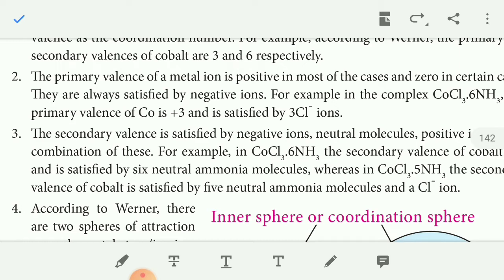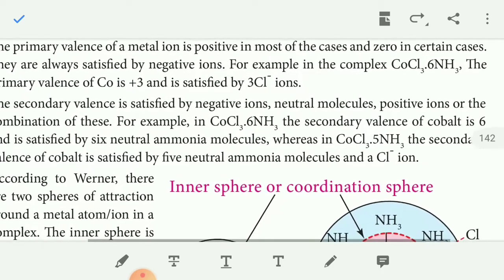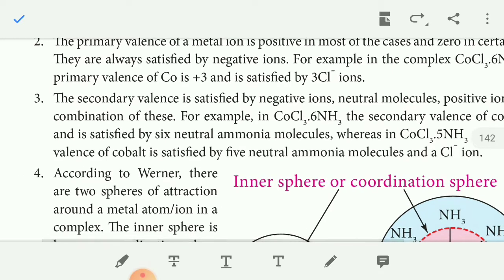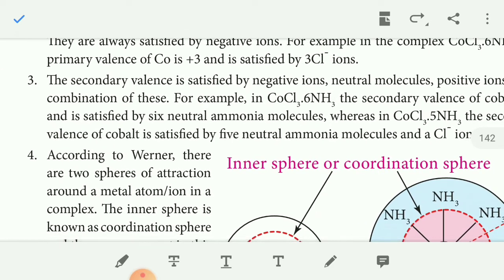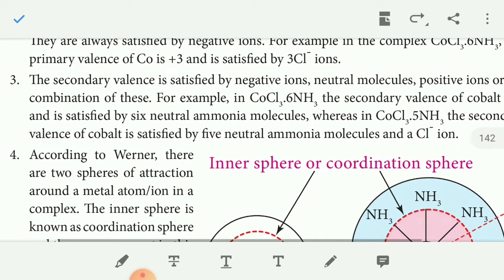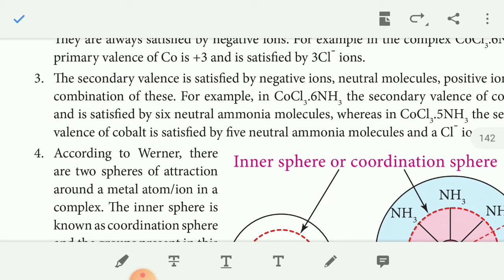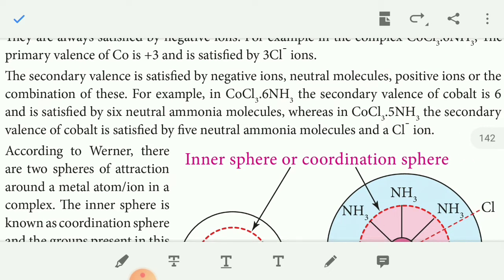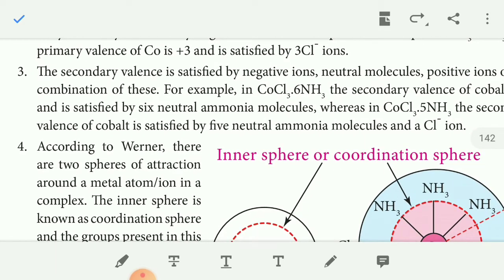For example, CoCl3·6NH3. The secondary valency of cobalt here is 6, satisfied by 6 neutral ammonia molecules. Whereas in CoCl3·5NH3, the secondary valency of cobalt is satisfied by 5 neutral NH3 molecules and 1 Cl minus ion.